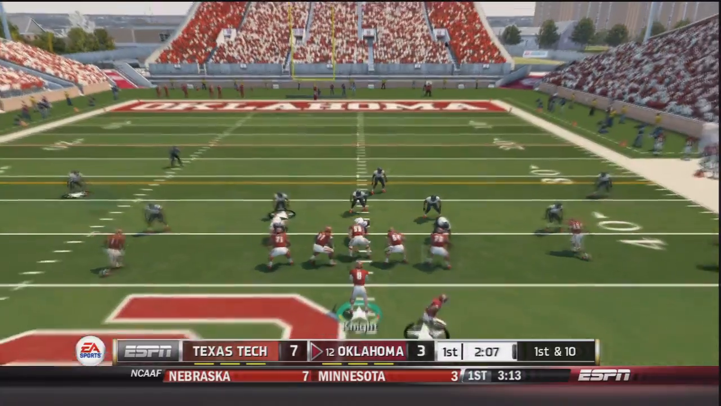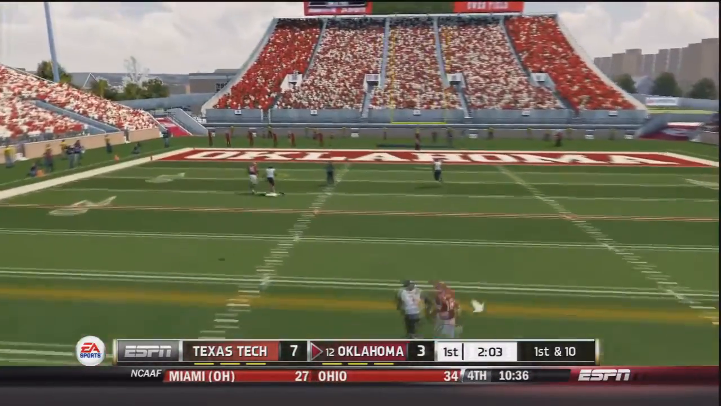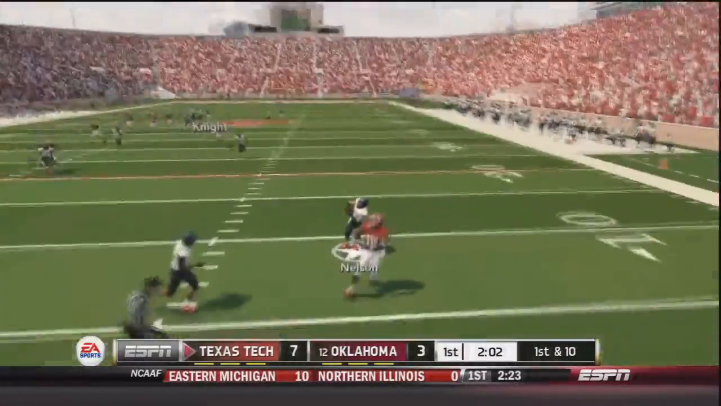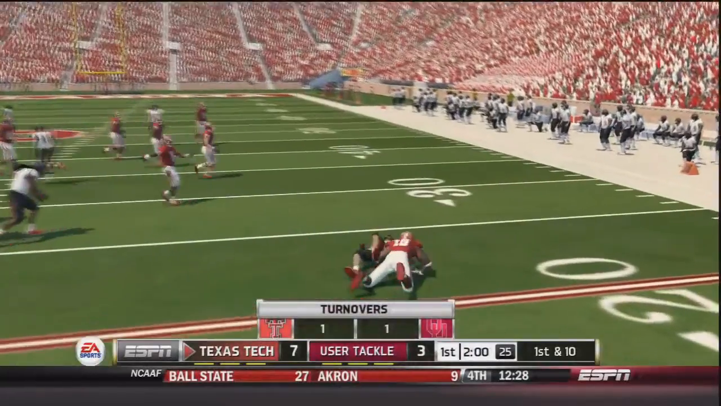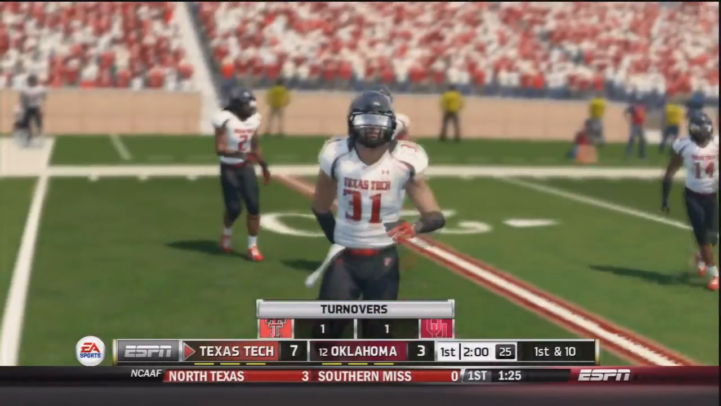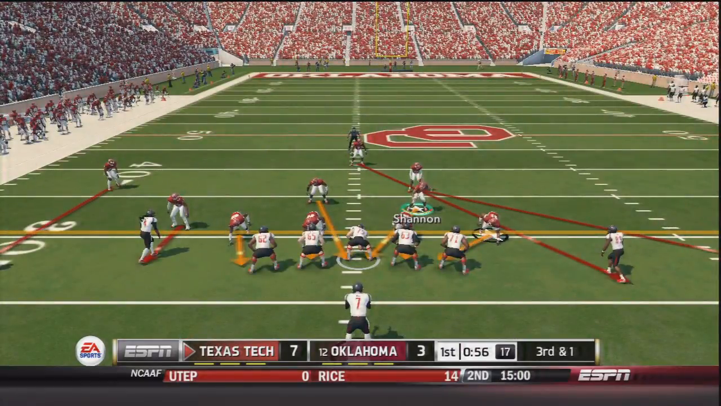Trevor Knight comes out in shotgun again, this time on 1st and 10. Knight dropping way back, going deep, and that pass is going to be picked off by Nelson at the 10-yard line. Green Beckham would bring him down, but that is OU's first turnover of the day. That's not exactly what they wanted out of this drive to respond to the touchdown.